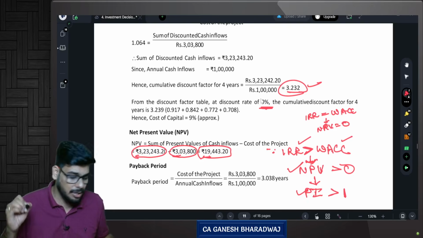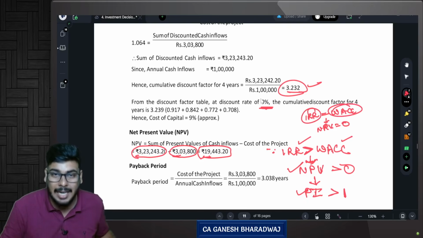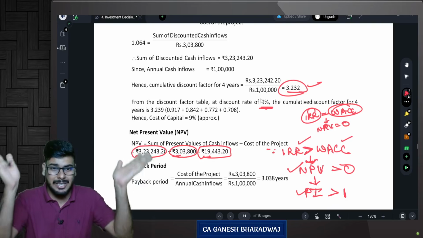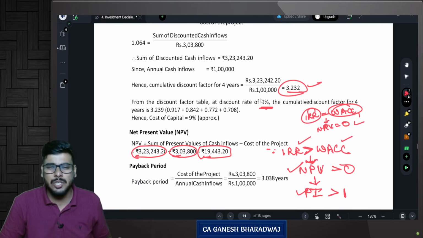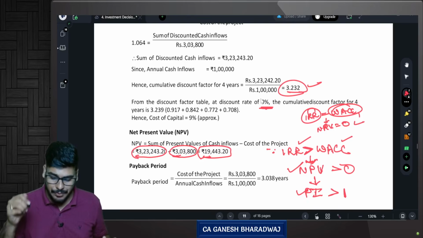Yes, guys, are you clear with this? That is your IRR and WACC. If you are equating it, that is, if these two are coincidentally equal, this is what will happen. But that is not the subject matter of study here.